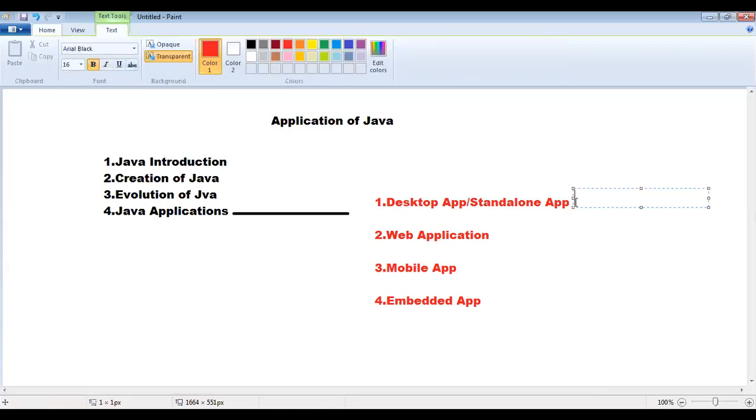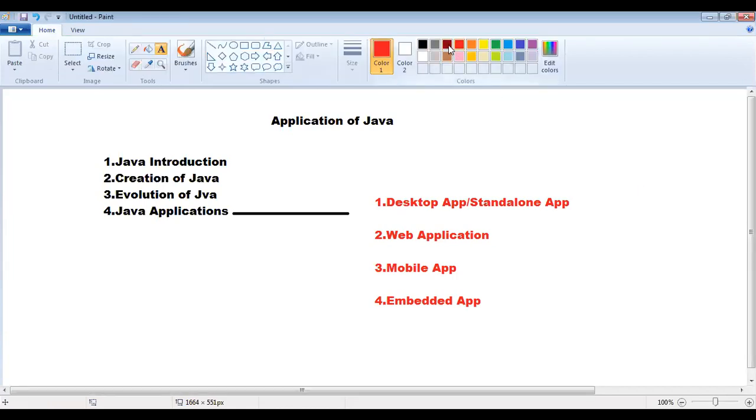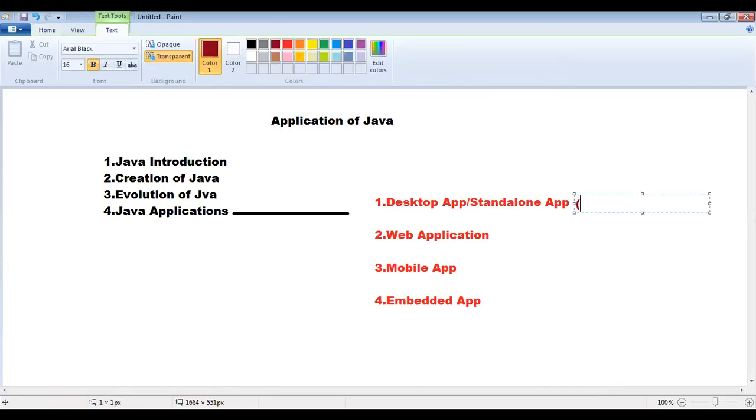Here the Java Standard Edition will be there. By using Java Standard Edition, we can develop desktop applications. Desktop applications are developed with the help of AWT, Swings and applets.